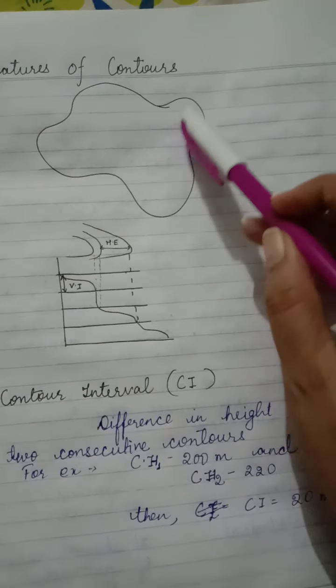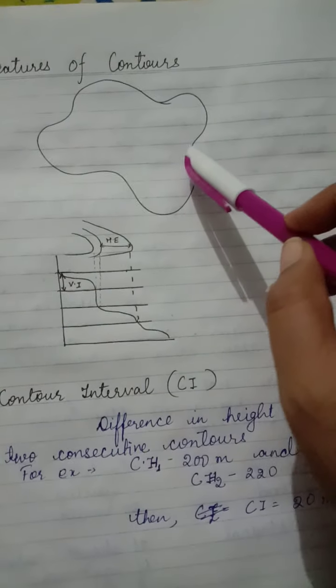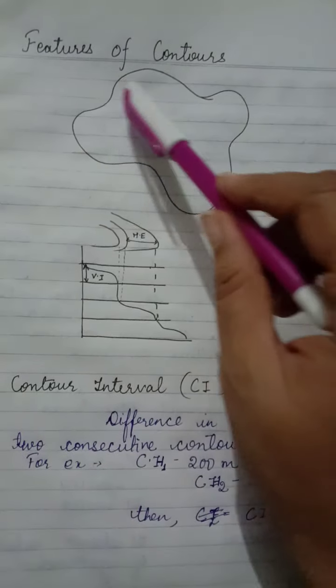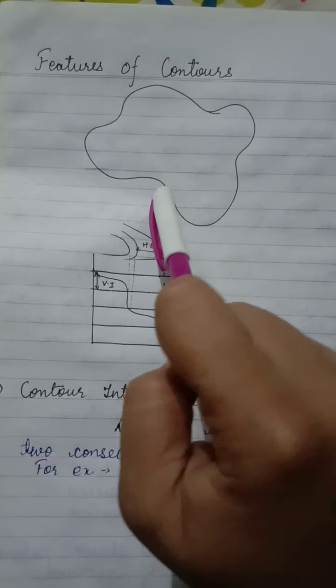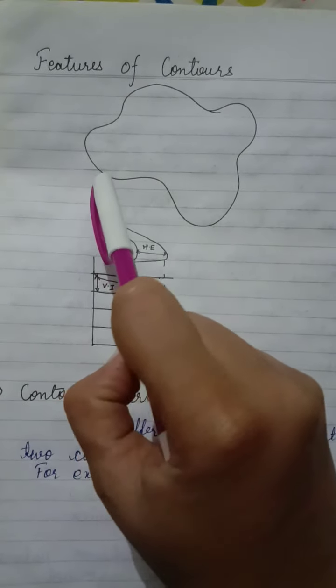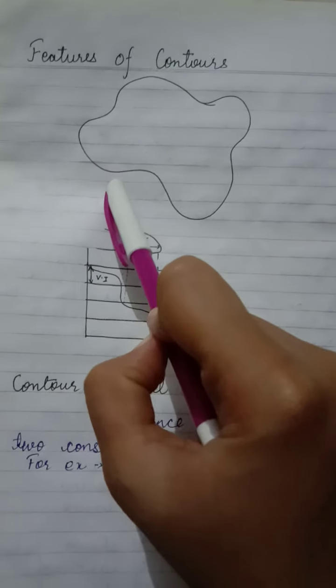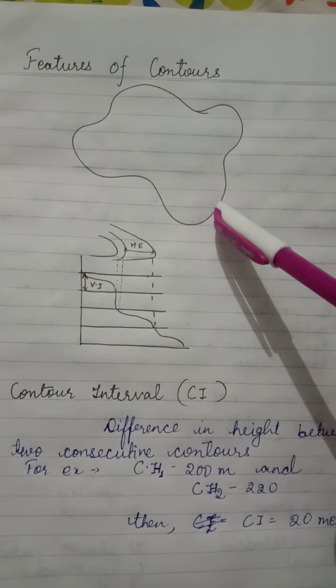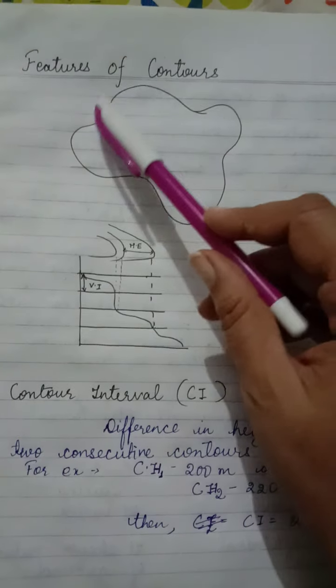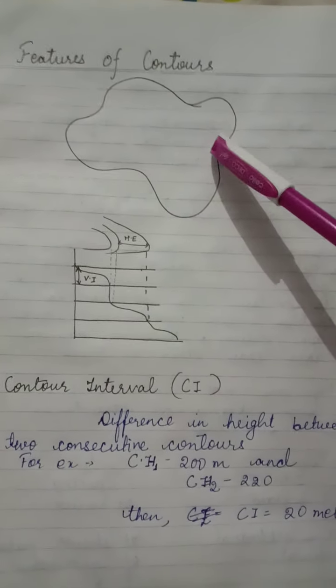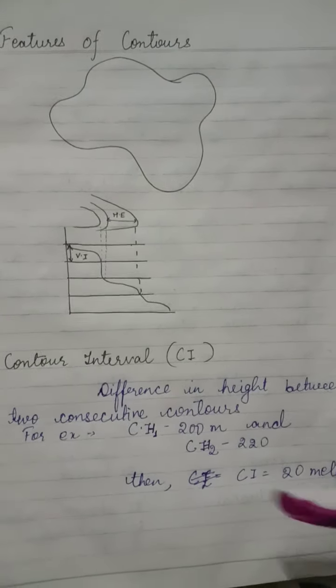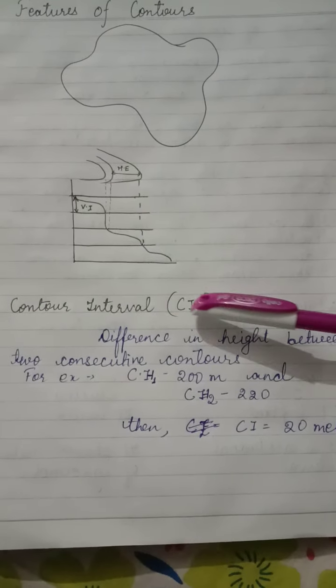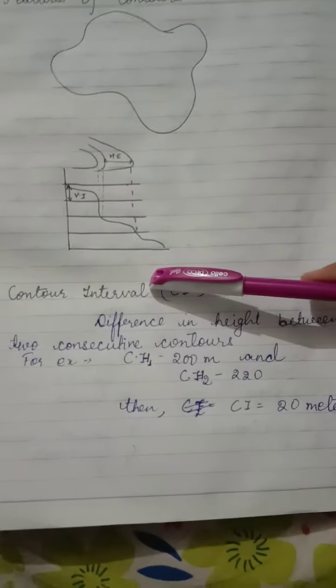See, I'll show you what a contour is. If you have forgotten, see, this is a contour line. What are contour lines? They are points above the mean sea level or below the mean sea level that are joined together, points at the same height above or below the mean sea level. See, here are some few features of contour. First one is contour interval.